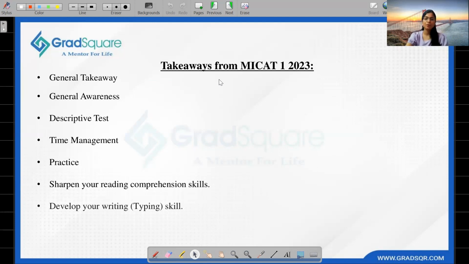In the psychometric test, there is no right or wrong answer, so focus on self-awareness and honesty. Don't try to fake anything; try to be yourself and answer the questions. There is no right or wrong answer for this section, but we have to deal with all the 150 questions. Moving on to general awareness, they have reduced the weightage of this section to 10 questions. Before that, we had to deal with 20 questions, but then they reduced the weightage.